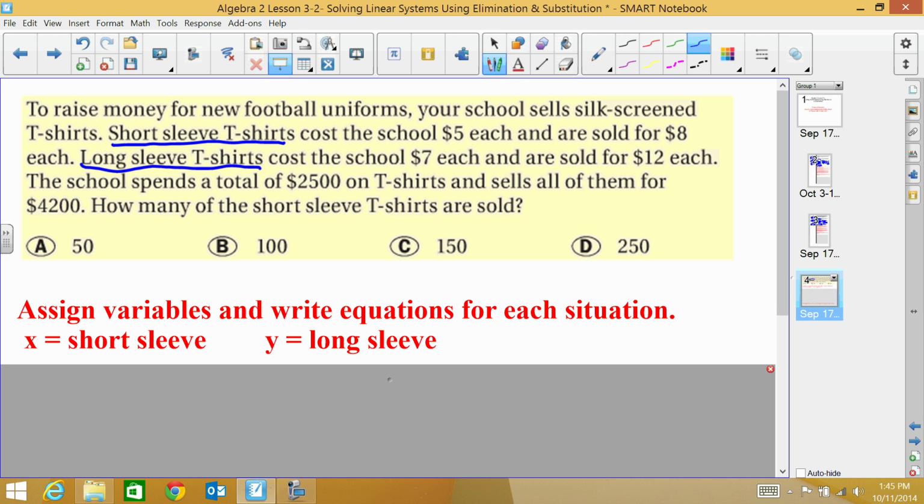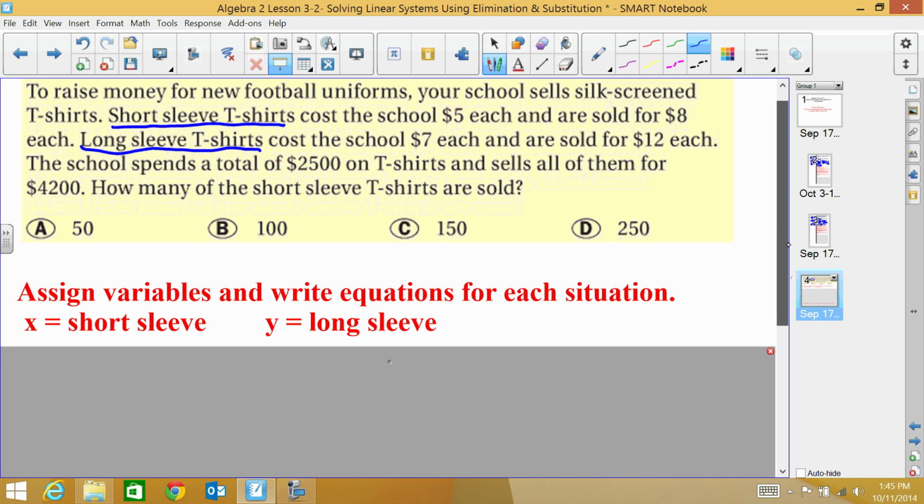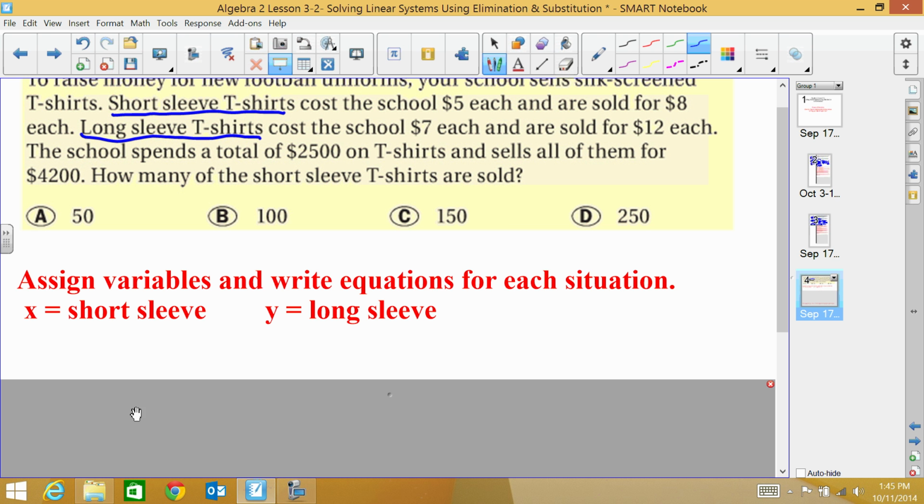Okay, now we have two different situations going on. We've got buying shirts, what the school is spending money on as an expense, and then we've got what we're making off of the shirts and what we're selling them for. So I know that the short sleeve t-shirts cost $5 each, and the long sleeve t-shirts cost $7 each. So I would have 5 short sleeve, which is 5x, and then 7 long sleeve, which is 7y.